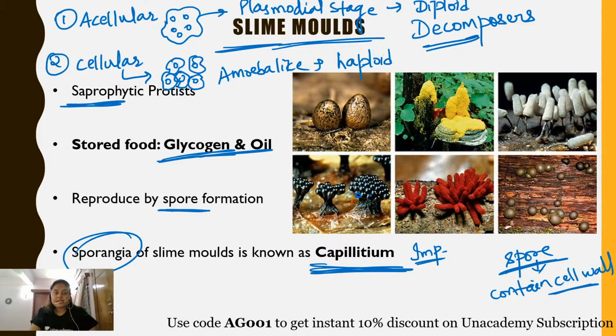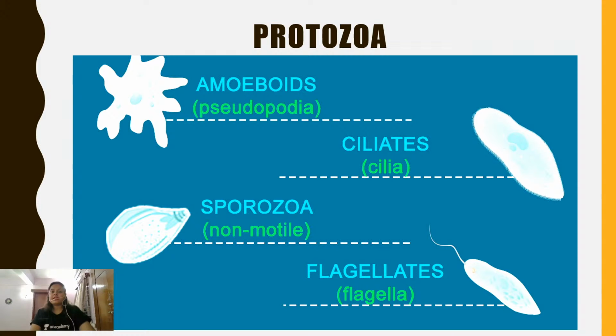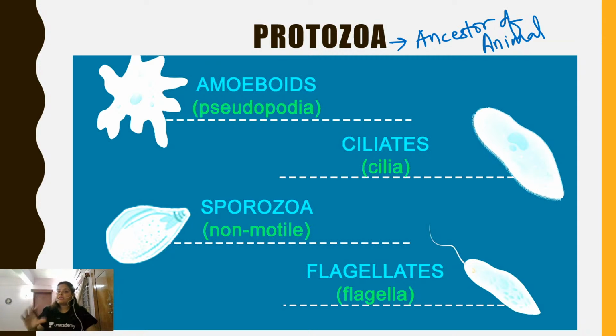Okay, students. Now, talking about the last class, which is the protozoa, known as the ancestor of animals. You will be studying this class of kingdom Protista while studying the kingdom Animalia, where a brief introduction is given about the protozoa.